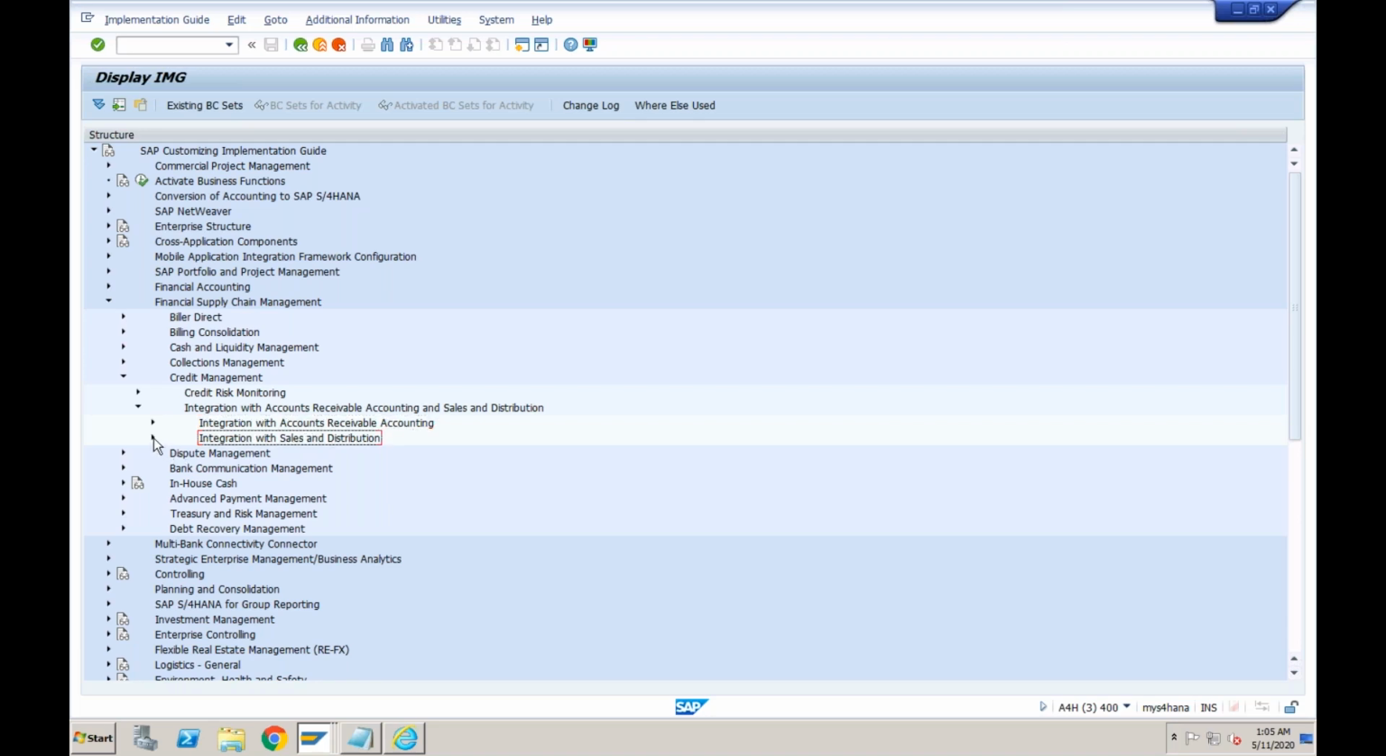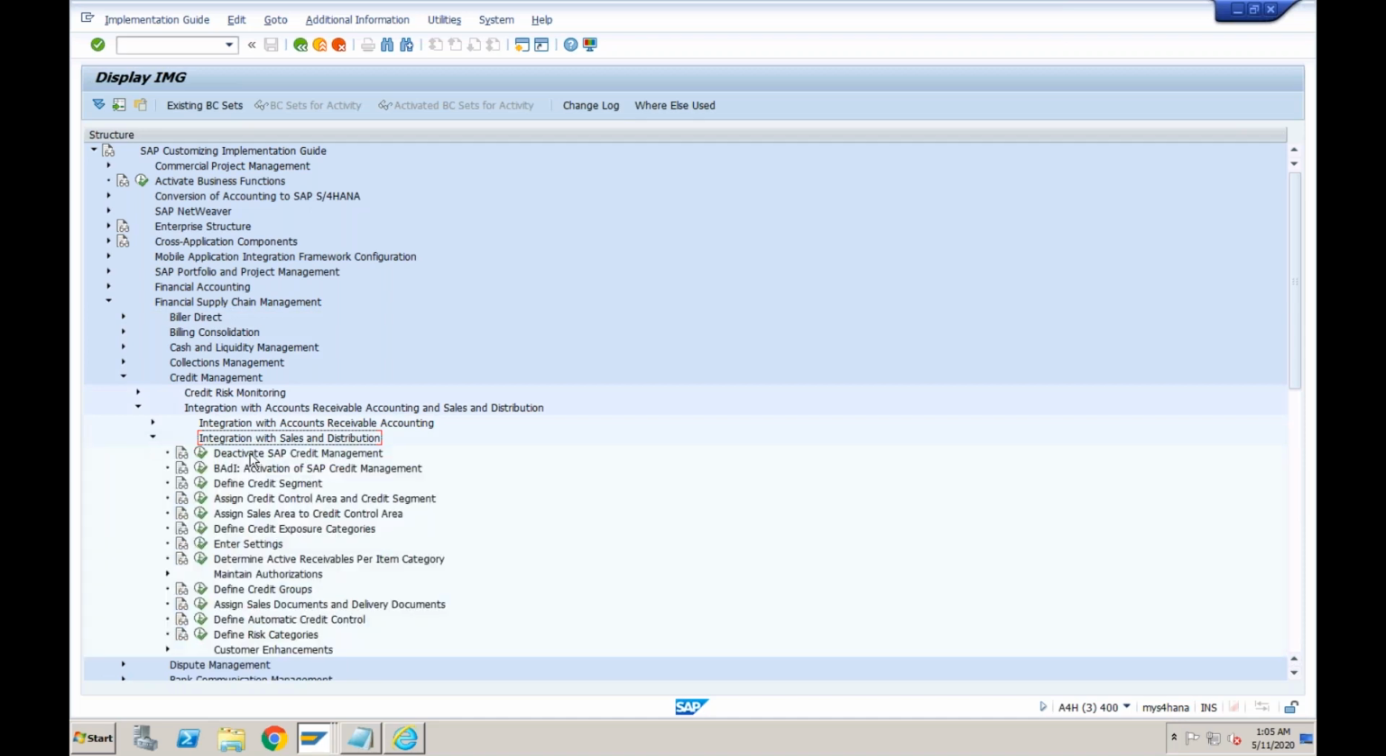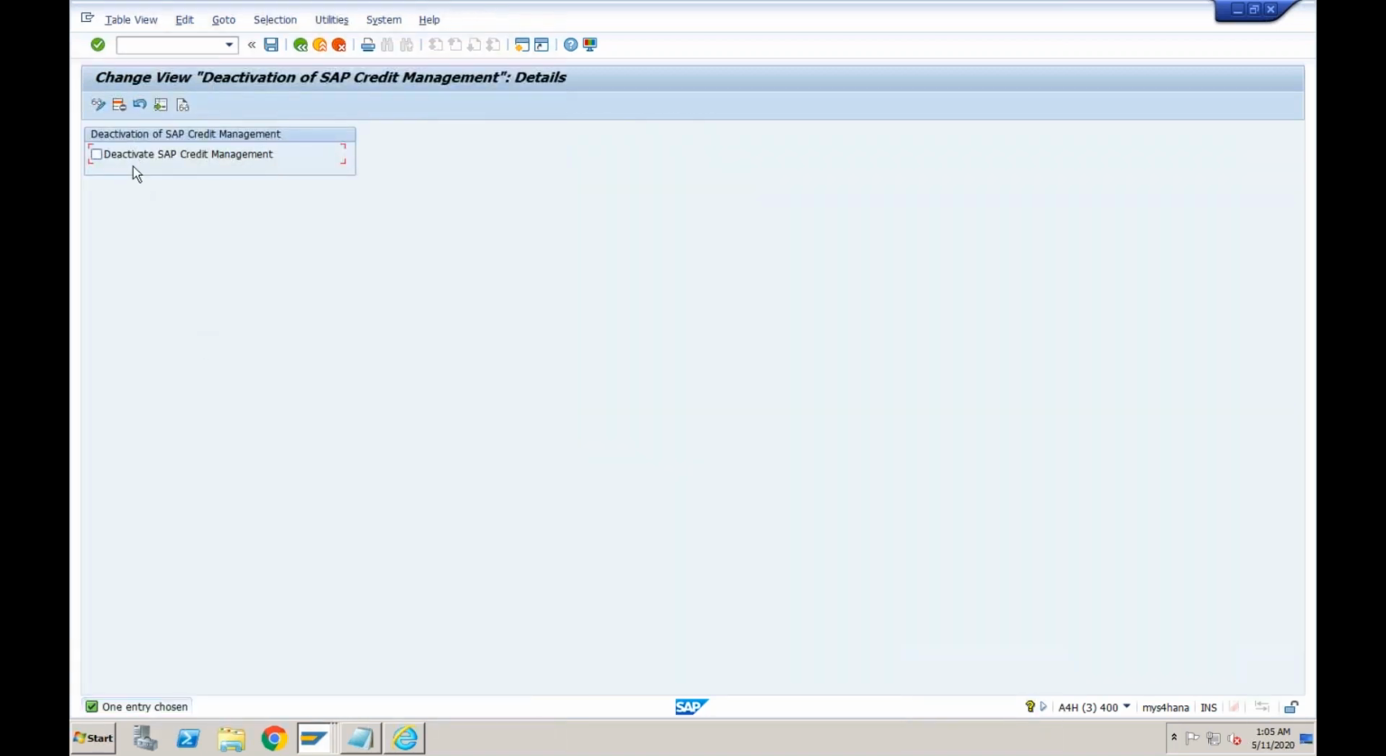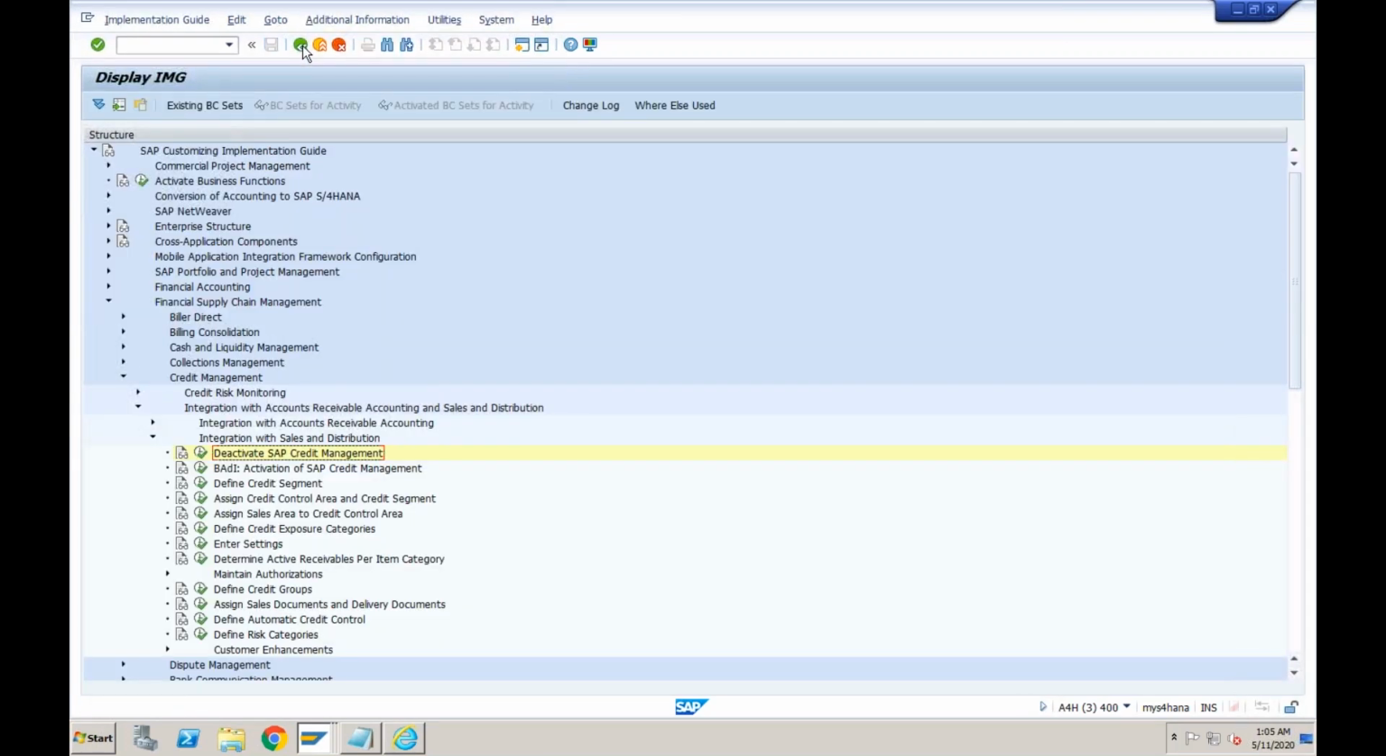Okay, within SD, we have seen most of the things. I told you, make sure that this is not deactivated. If you are working on the client system, just make sure that this tick is not active. If this tick is active, it means you will not be able to use the credit management functionality.